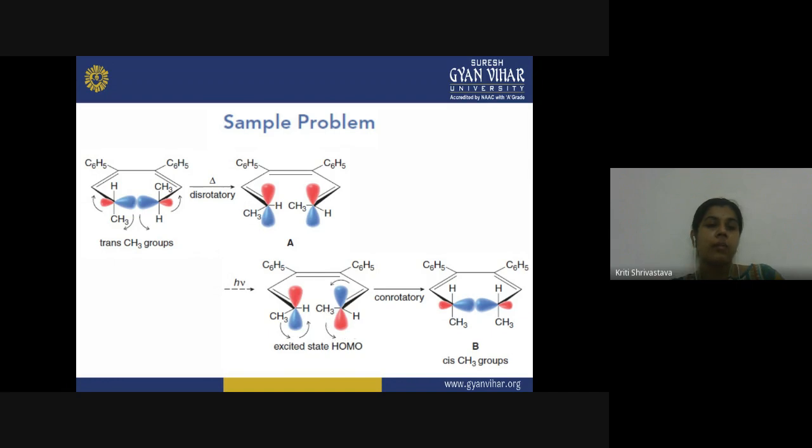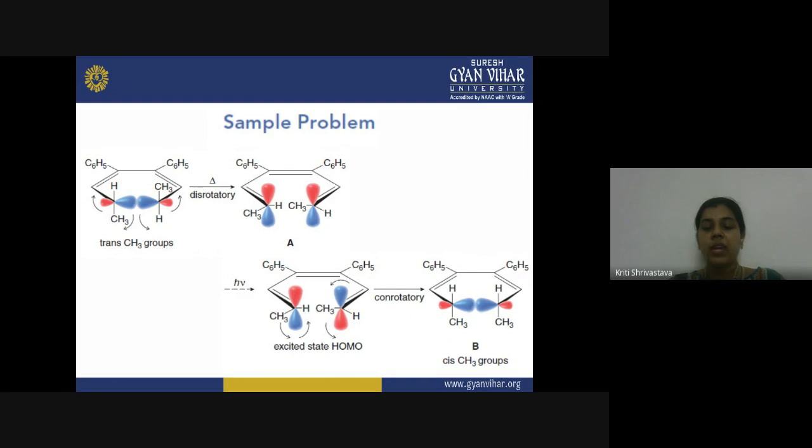Both the methyl groups are present on the same side, and the cyclohexadiene that is being formed here will have a cis orientation of the two methyl groups. So the two methyls will be present in the cis position to each other.